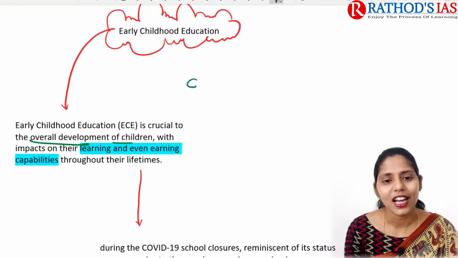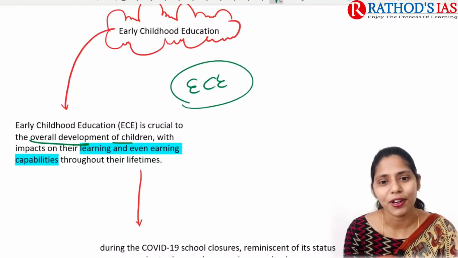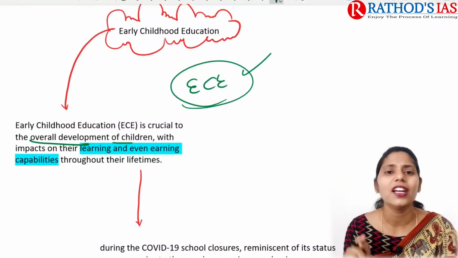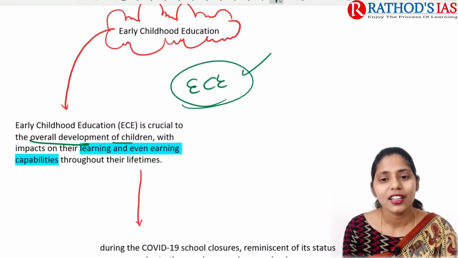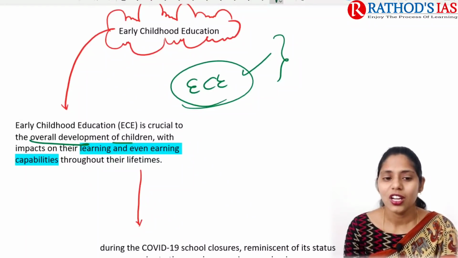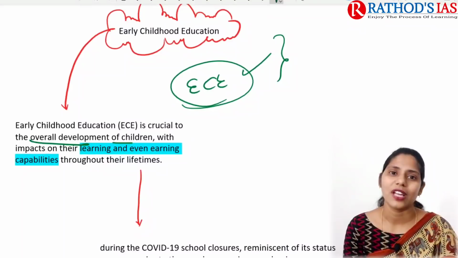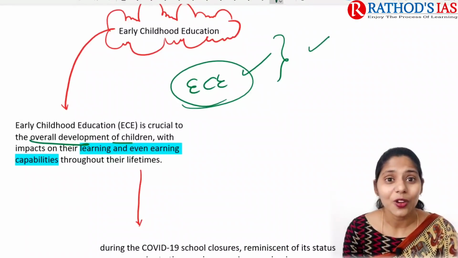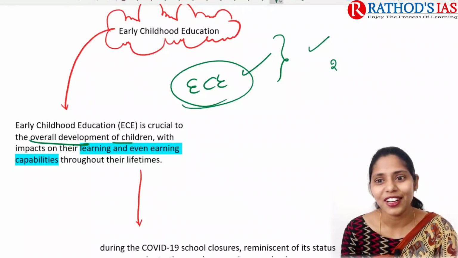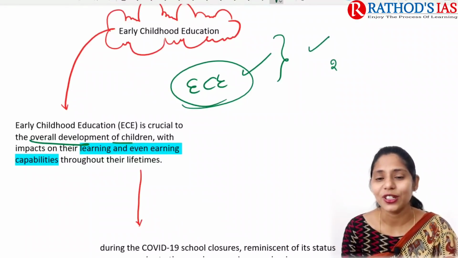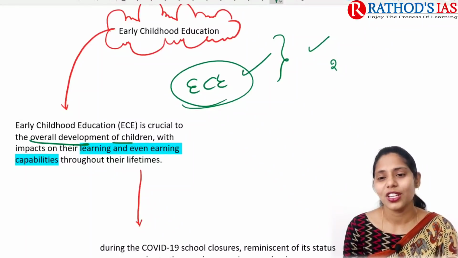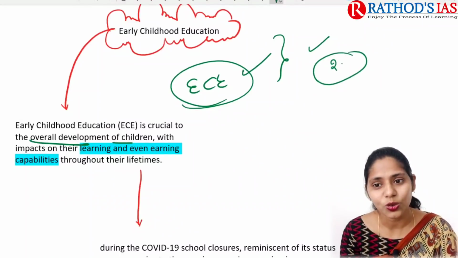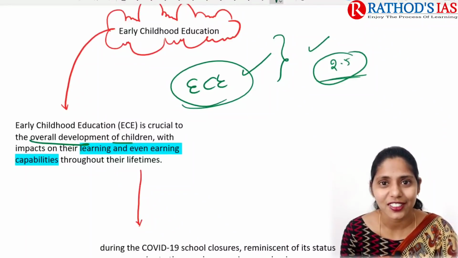Why do I say early childhood education is important? Because when you send your children to school at an early age, that child will have a good ability to understand society. Even I went to school at 2.5 years. My mother used to say I didn't speak every word fluently, yet they sent me to school at 2.5 years of age.